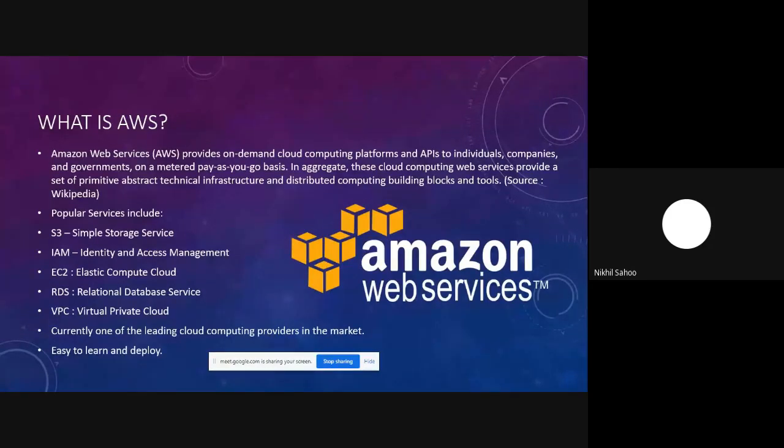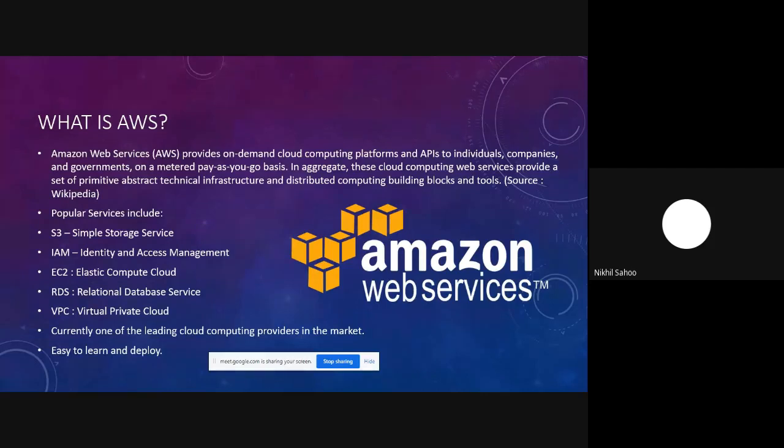So what basically is AWS? For formality or introduction, Amazon Web Services provides on-demand cloud computing platforms and APIs to various individuals, companies and organizations on a metered pay-as-you-go basis. These cloud computing web services provide a set of technical infrastructure and distributed computing building blocks and tools. A few of the popular services include Simple Storage Service, Identity and Access Management, Elastic Compute Cloud, Virtual Private Cloud, and a lot more.